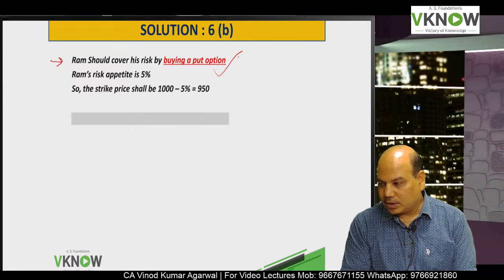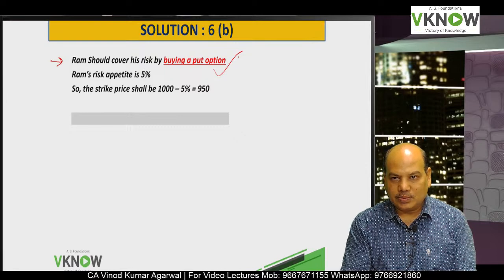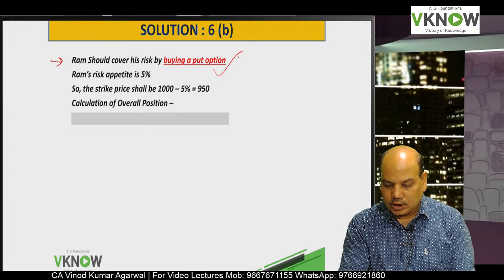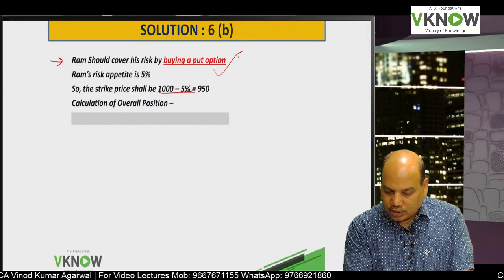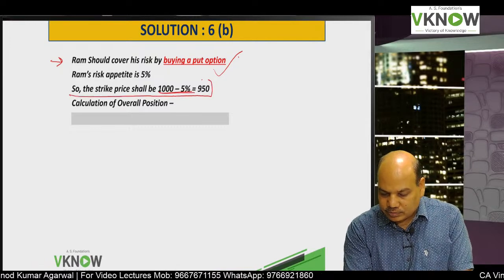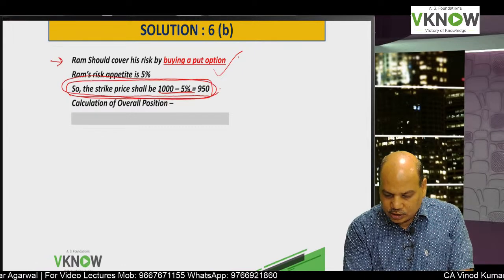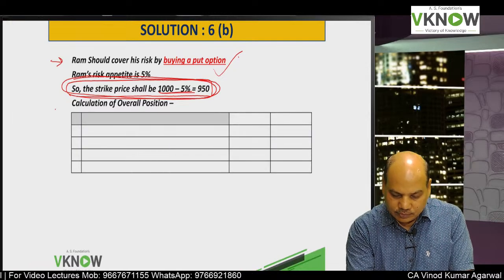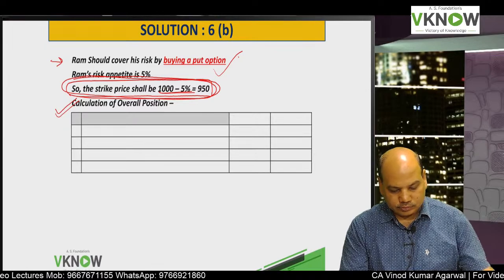So the strike price shall be 950. How did you get 950? 1000 minus 5%. Now I am going to prove that with this strategy I am definitely going to receive 950 by selling the share. So next line, write down calculation of overall position.